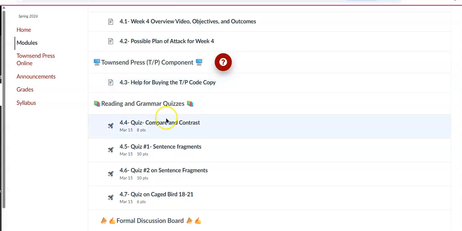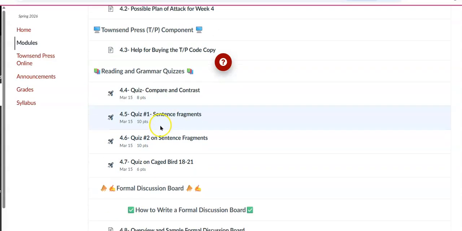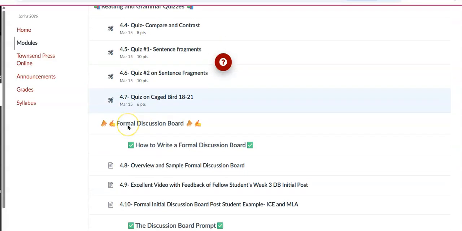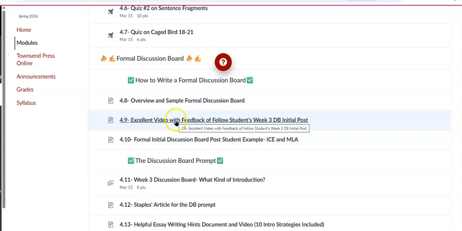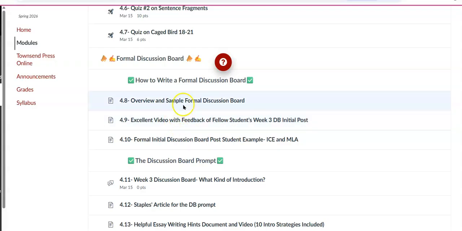Okay, there are 4 quizzes this week. Complete those all by March 15th or Sunday. Formal discussion board. This is the crux of what you're going to learn this week. My discussion boards have to be done in a formal manner. The first initial post will be a paragraph, it'll have a heading, and you will have requirements that you have to meet, which means you'll have to use sources or MLA citation and have a works cited at the end of it.